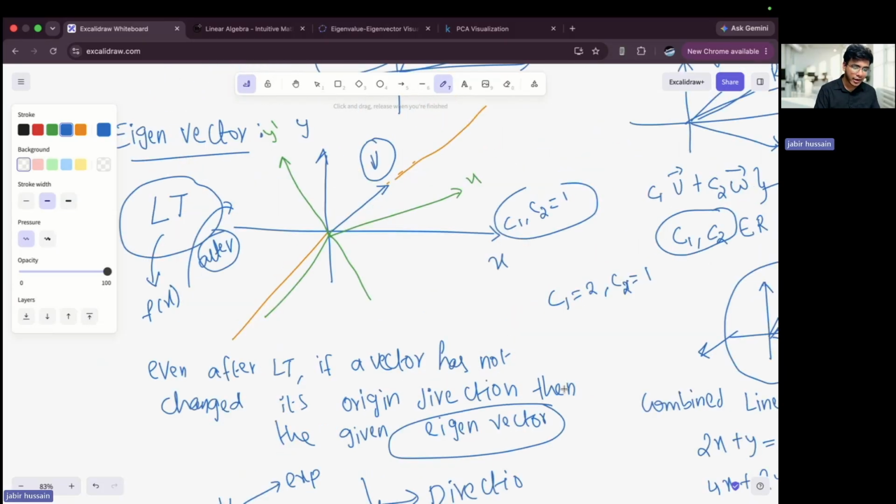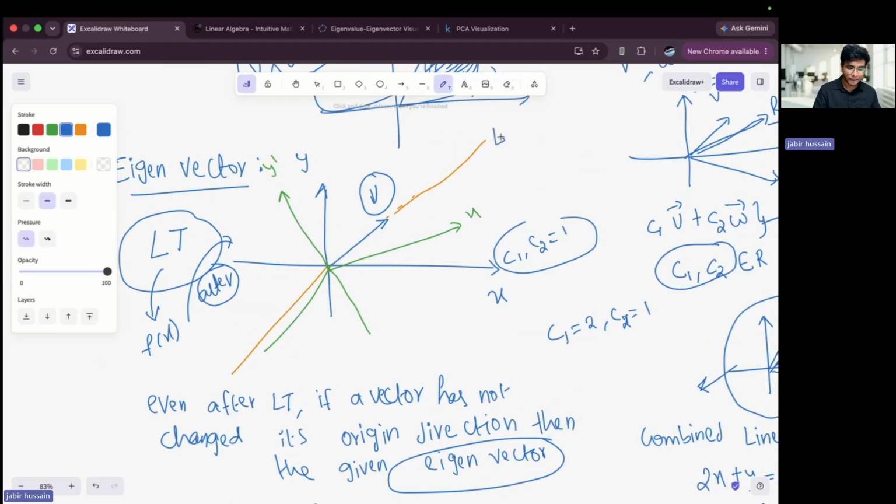Let's say this is my line 1. Whatever line I had, the vector remained on that line even after the transformation f of x. That thing is known as an eigenvector.